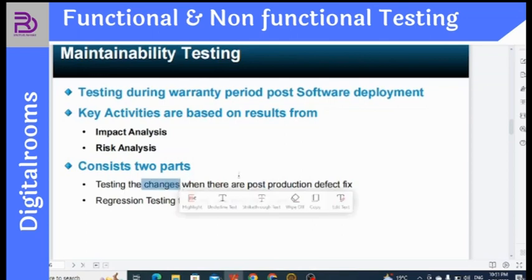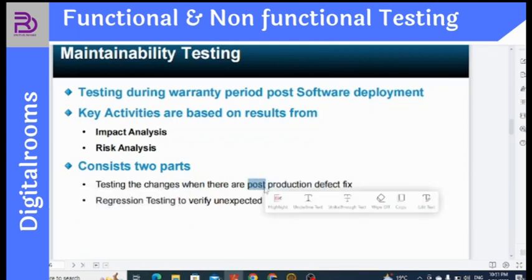So basically, say for example, the users that we see are coming between this time and this time, so whatever fixes or changes need to be done will be done when we have a low flow of users. Because if multiple users are using the software and there is a load on it, there's a possibility that if you try to fix it in the active state, it may cause some kind of error. Regression testing verifies unexpected changes that we made to the software.